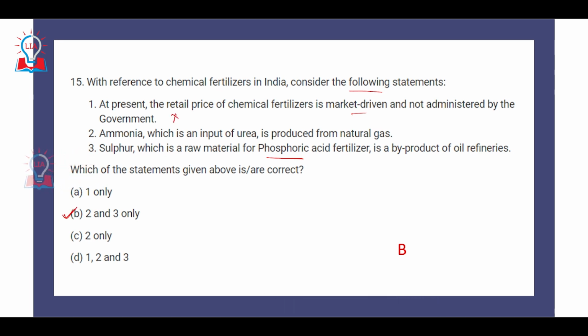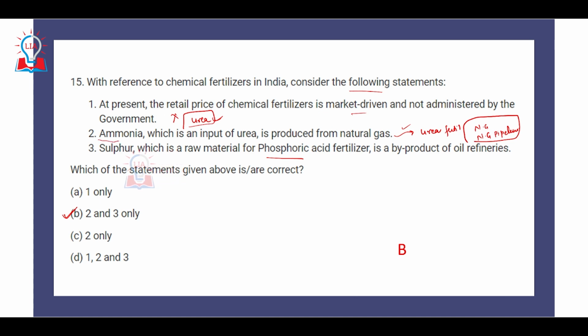The first statement is incorrect because the retail price of chemical fertilizer is administered by the government, especially if we talk about urea fertilizer. The price is administered by the government, and even subsidies are provided if it is being used for agricultural practices. Second, ammonia, which is an input of urea, is definitely produced from natural gas, and this is the reason you will see that most of the urea fertilizer production industries are situated closer to natural gas plants or natural gas pipelines, because the availability of raw materials is much easier if the fertilizer plant is situated near a natural gas plant or natural gas pipeline.